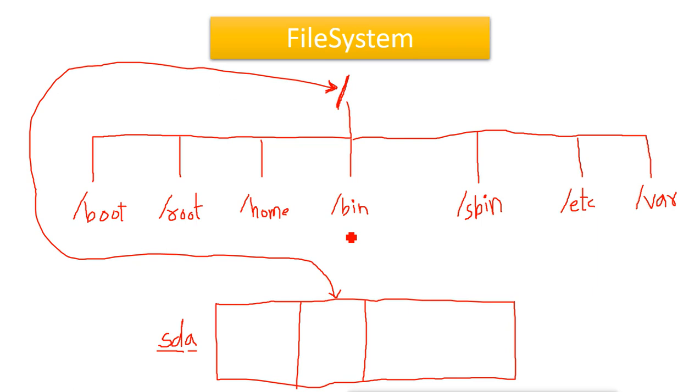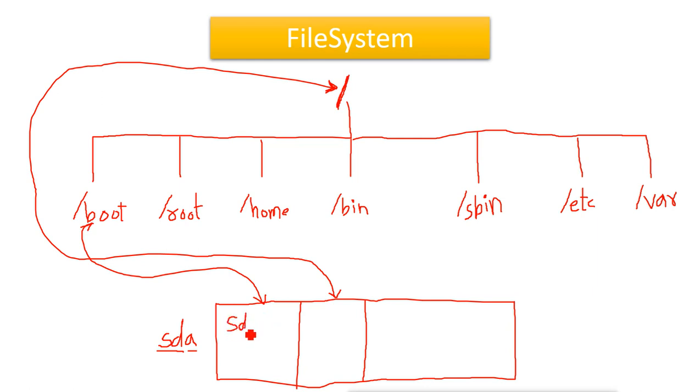Then when we want to create another partition, we can create it and mount it on other directories. For example, we have to create a separate partition for this boot directory, because this directory holds the bootable file and it needs a separate partition, and that partition must be the first partition. So the first partition will be named SD,